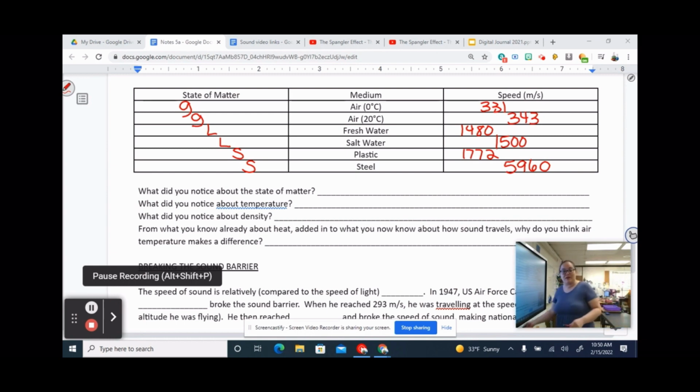So what do we notice about state of matter? Which one's the best? Right. Solid is fastest. All right. What do we notice about temperature? Right. Warmer is faster. All right. What do we notice about density?